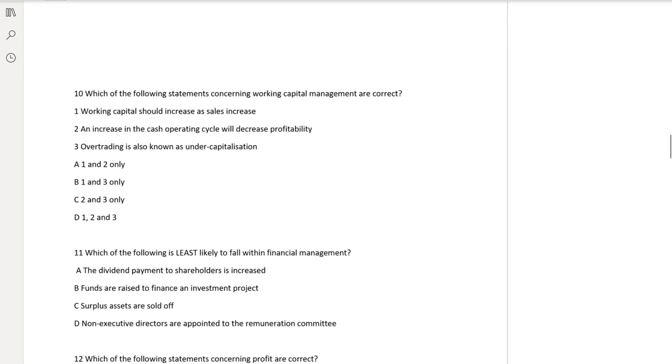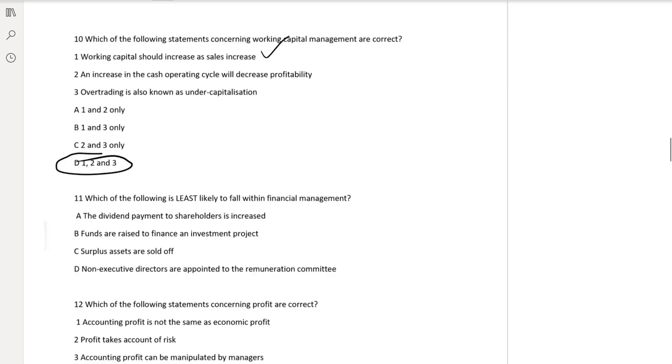Which of the following statements concerning working capital management are correct? Working capital should increase as sales rise. Exactly, this is a true statement. An increase in the cash operating cycle will decrease profitability. Obviously, you will receive your own money after a longer time. Definitely, you will have to borrow from the bank and it will dent your profitability. Overtrading, another name of overtrading is undercapitalization. So all the statements are true.